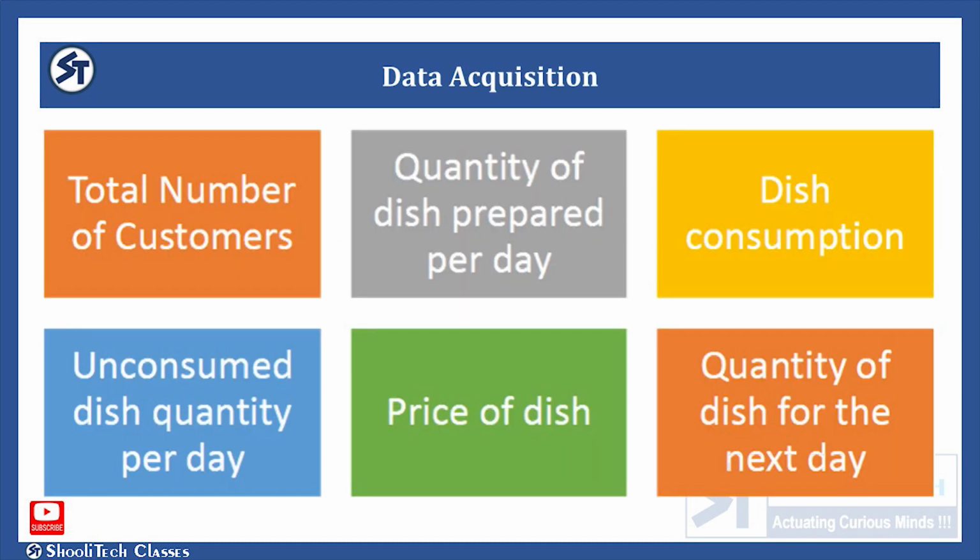In our scenario, various factors that would affect the quantity of food to be prepared for the next day's consumption in the buffet would be total number of customers, quantity of dish prepared per day, dish consumption, unconsumed dish quantity per day, price of the dish, quantity of the dish for the next day.